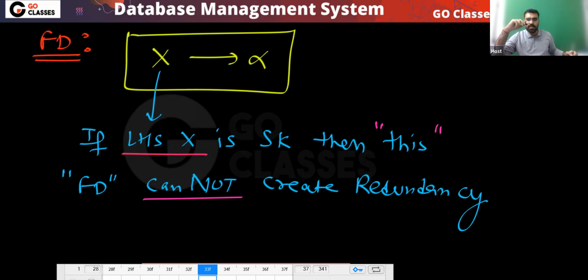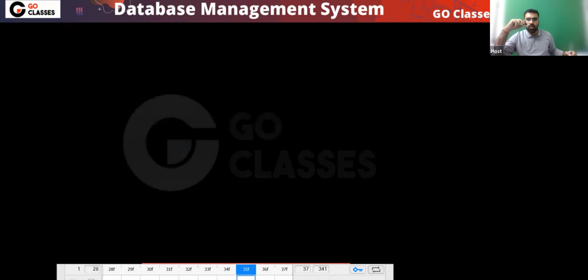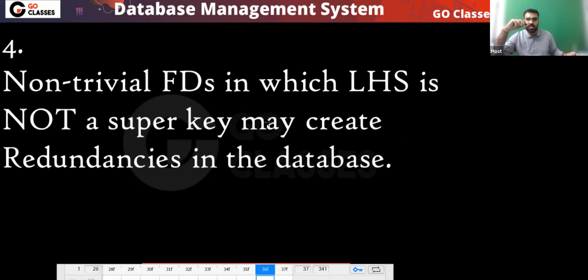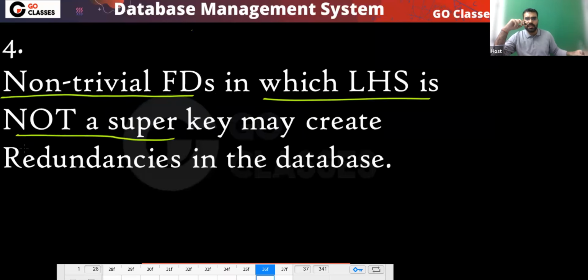And of course, a trivial FD cannot create redundancy either. So finally, what is your conclusion? Who can create it? Finally, I can say non-trivial FD where LHS is not a super key can create a redundancy. Yes or no? These can create a redundancy.